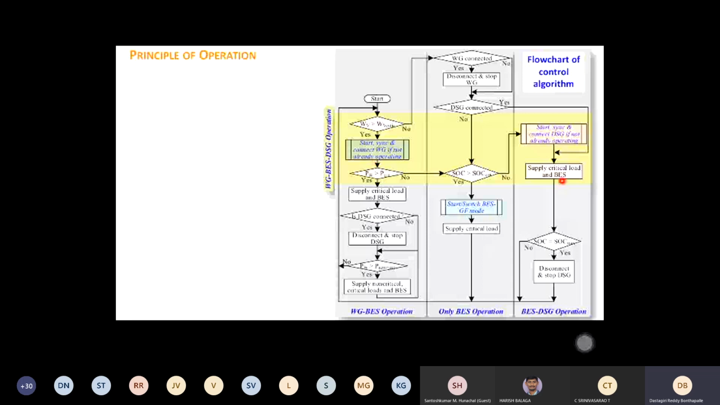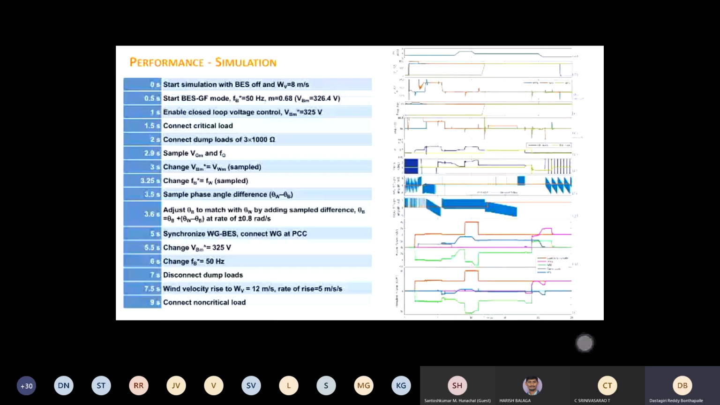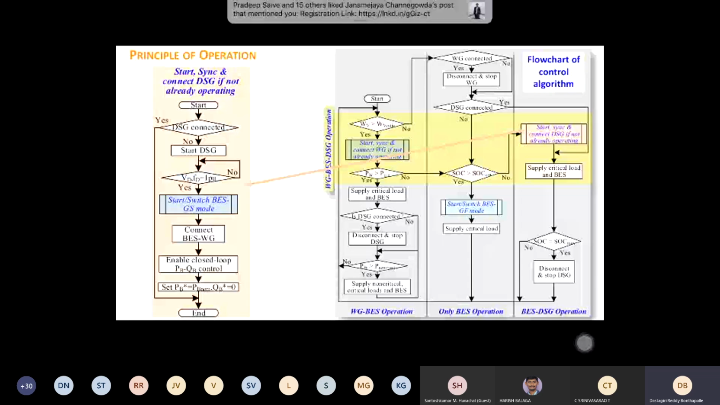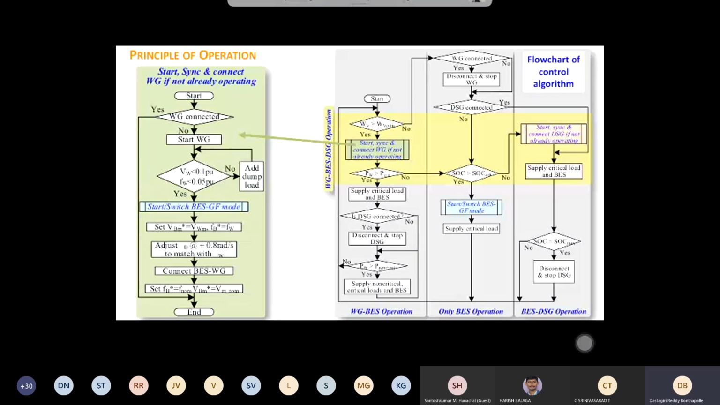When it comes to diesel generator, you don't have to adjust voltage and frequency. You can just take care of theta. So that is the only difference here. This is again the same. Every box has again a flow chart here. You can see this is one flow chart here, another flow chart here. There are so many flow charts included in every box. So it's a complicated algorithm.